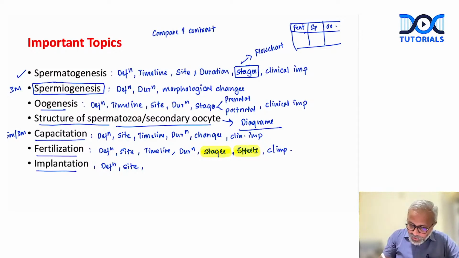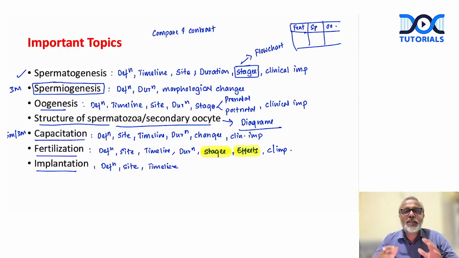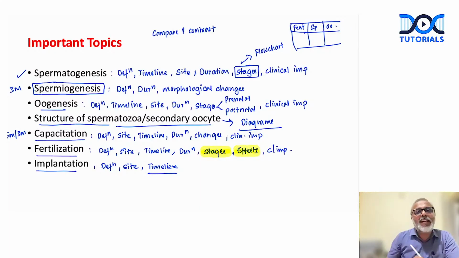Then once we write it, what is the timeline? When does implantation begin and when does it get completed, right? So implantation, remember, usually starts by the end of the 5th day or the beginning of the 6th day after fertilization. It gets completed only after 12 days. So that is what we will write in timeline.